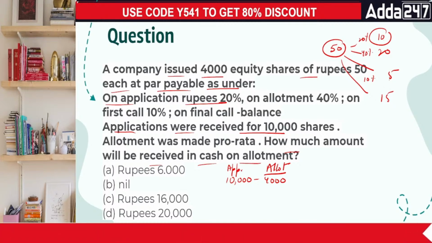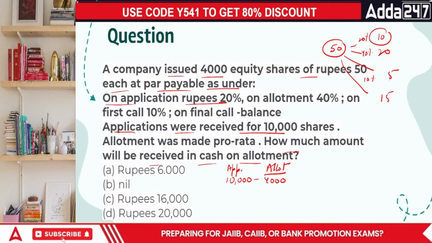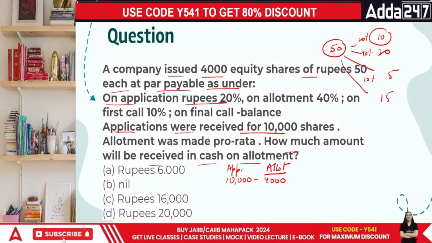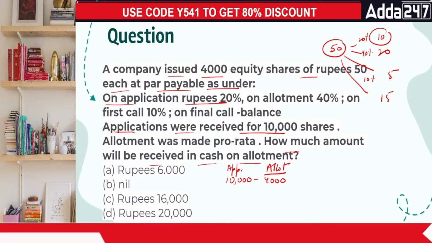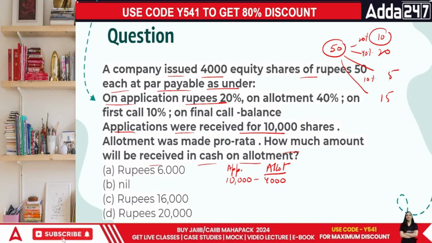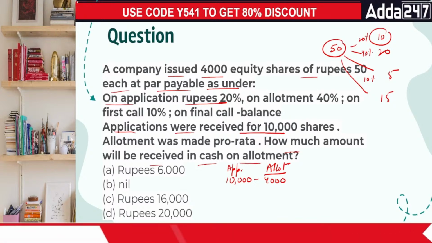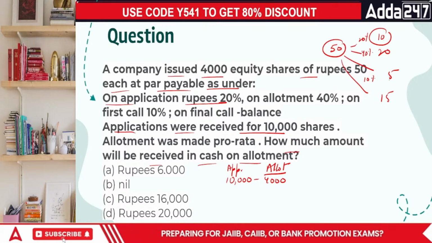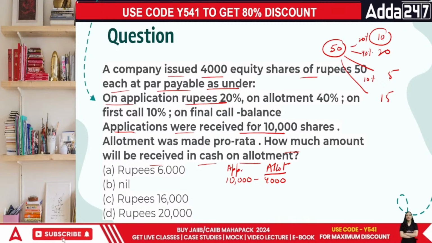People applied for more, but we definitely have limited shares, so we cannot give them more. Okay, then let's look at the answer in a pro rata format.